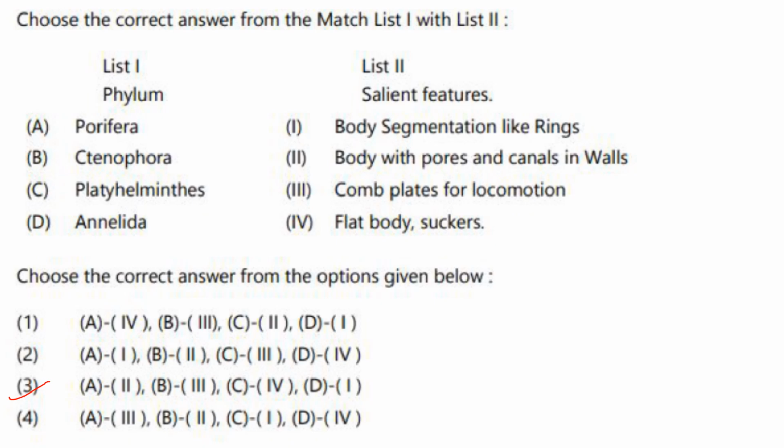Then phylum and their salient features. Porifera. Porifera is body with pores and canals involved. A2. Okay, A2 is present in option 3 only. Then the Ctenophora. Comb plates for locomotion. Platyhelminthes, flat body suckers. And Annelida, body segmentation like rings. Answer is option 3. So that's it.